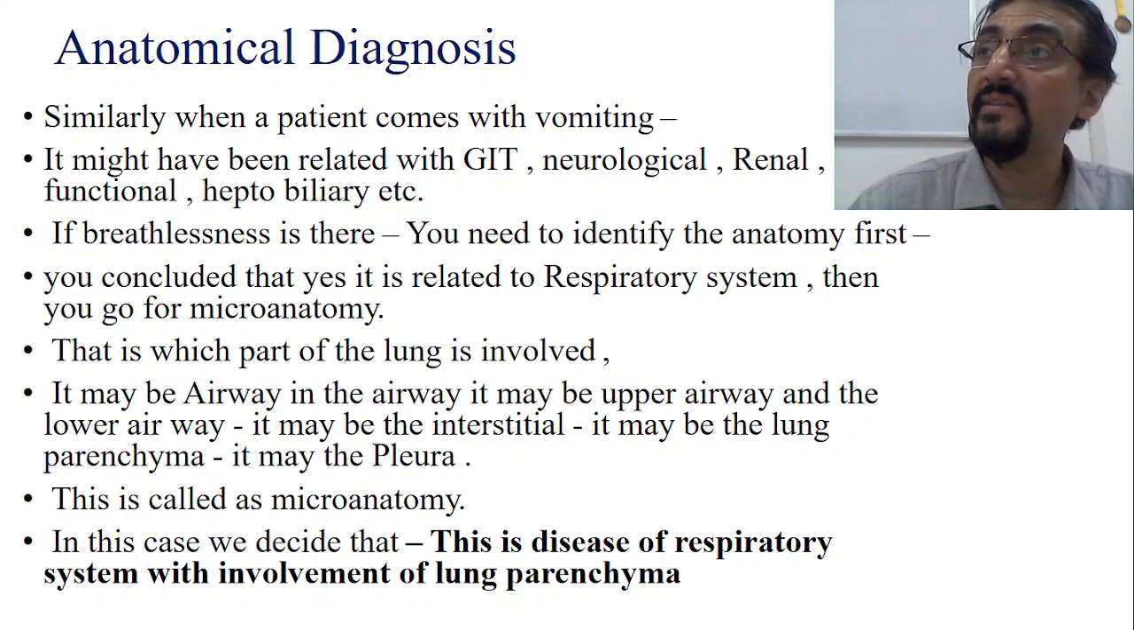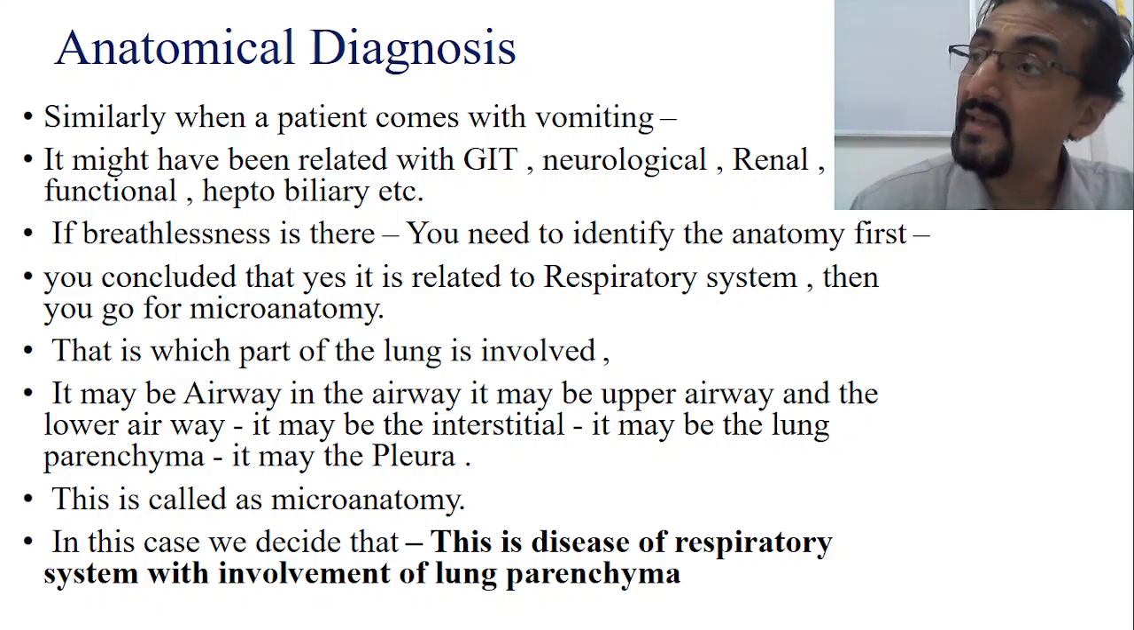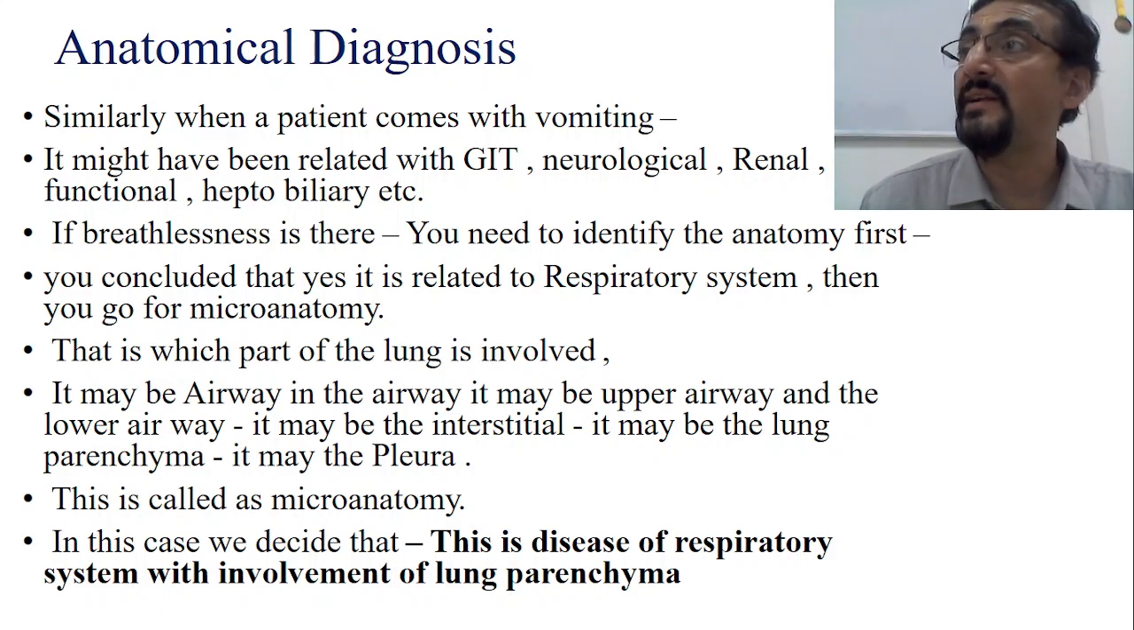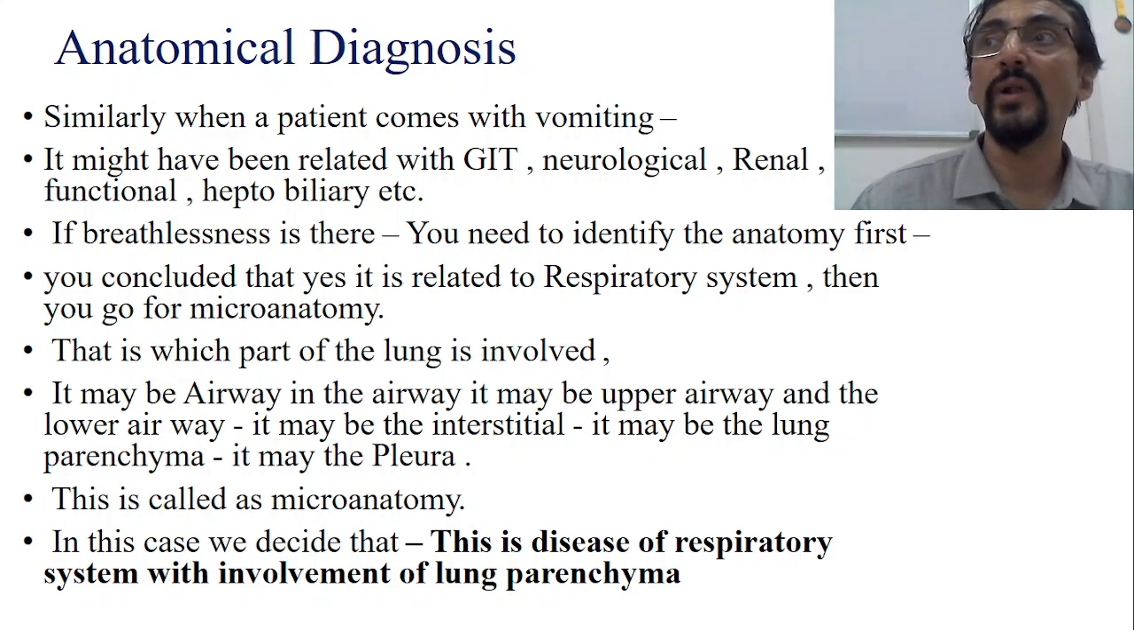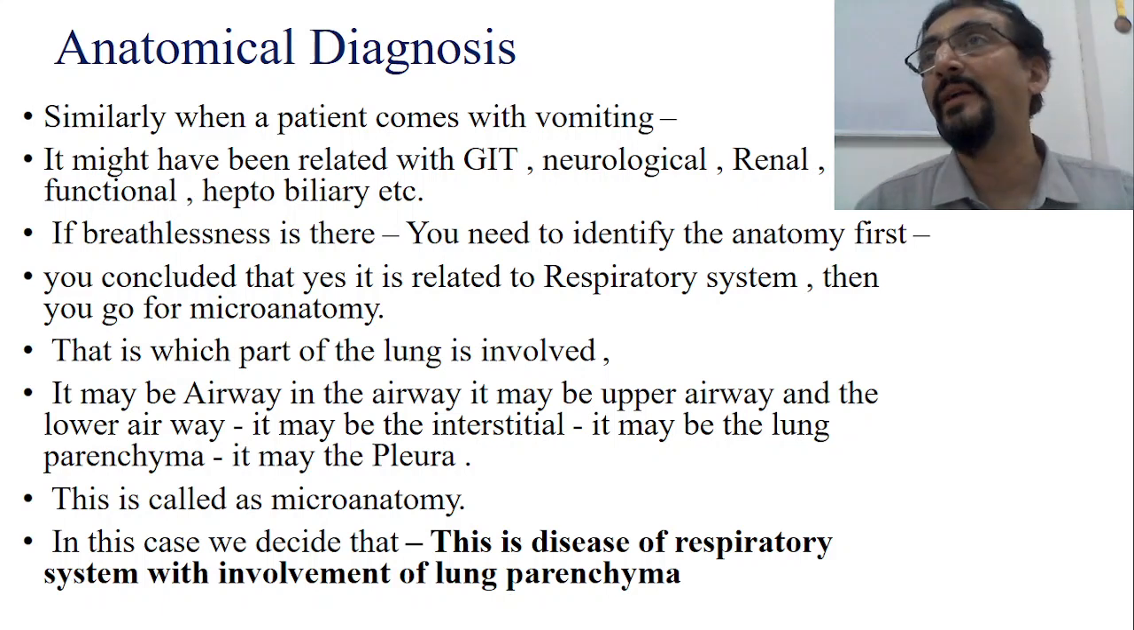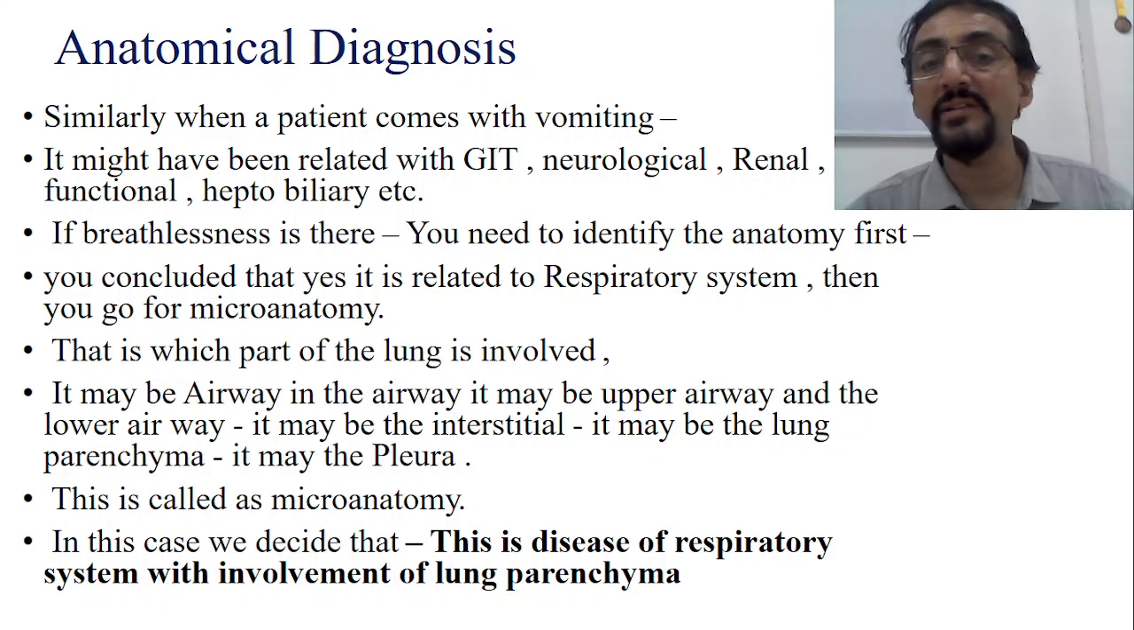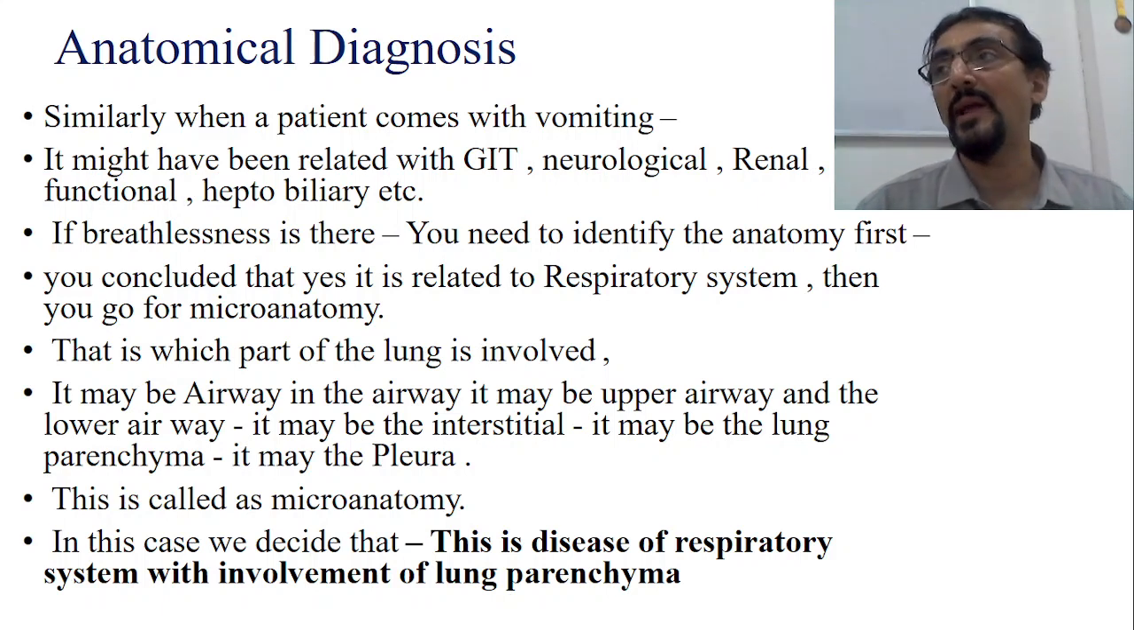Whether it is in the upper airway, the lower airway, the tracheal region, the alveolar region, the interstitial area, or the pleura, you have to identify this from the history only, not by examination, only by means of history. This identification is called microanatomical diagnosis.